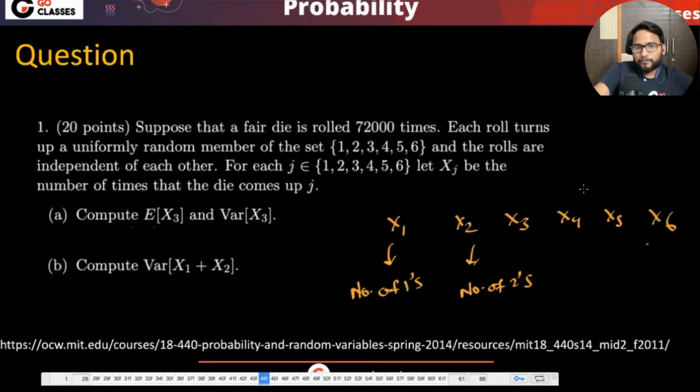Okay, so this X3 is number of threes. Now what they are saying, you are rolling it 72,000 times. Or हर एक की probability is given to be 1/6. I mean, either 1 can come, 2 can come, 3 can come, 5 can come. Now they're saying that what is the expected number of threes? Yeah, just do this question.